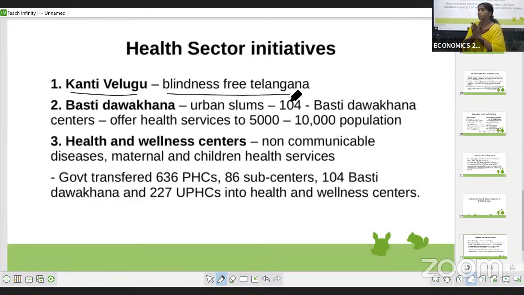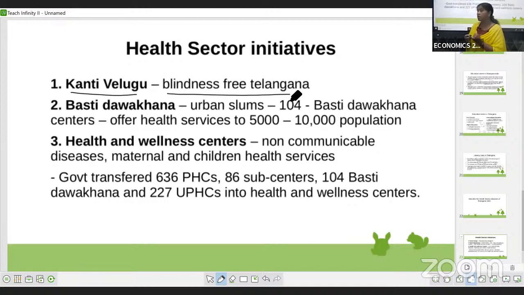As a part of this program, they are providing free eye check-ups, and if people are facing any problem, they are providing spectacles free of cost, and if they require any surgery, that is also done free of cost.